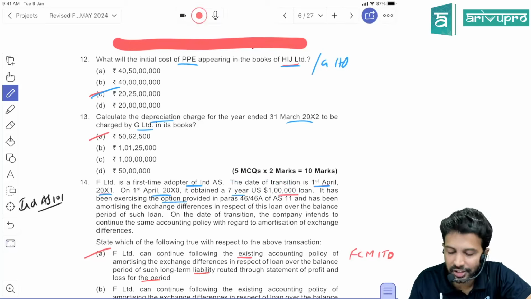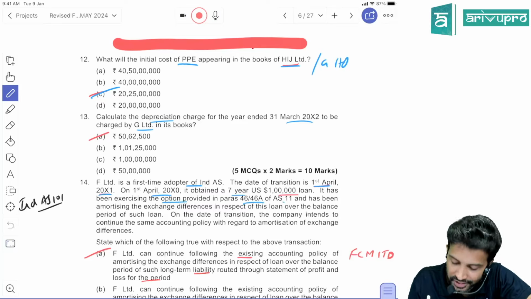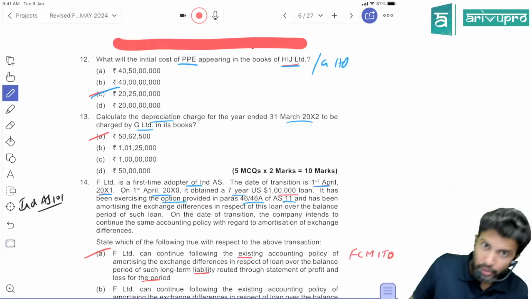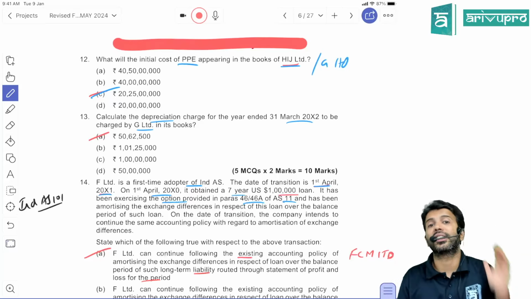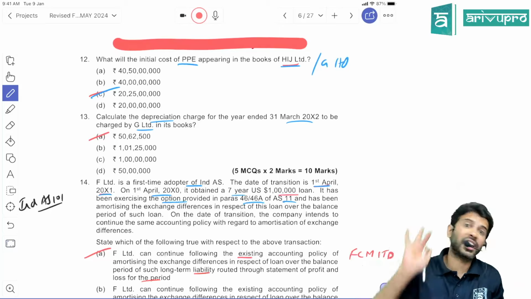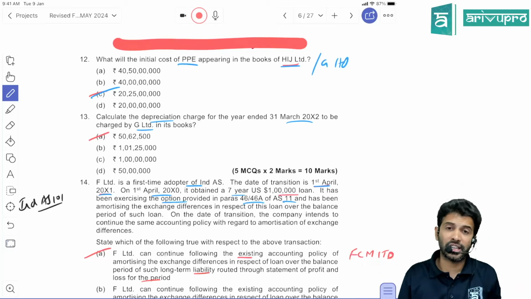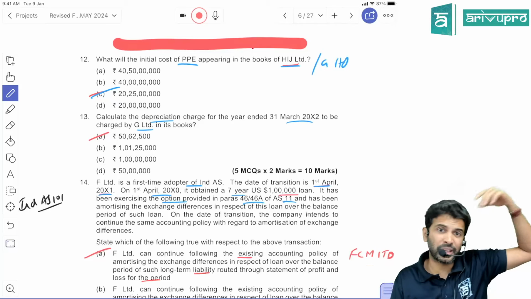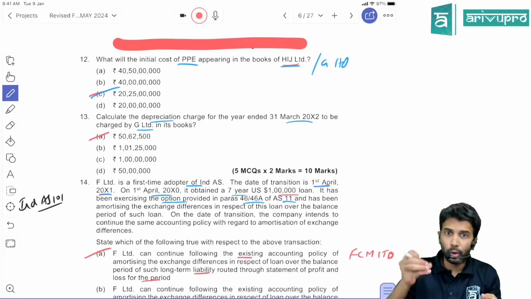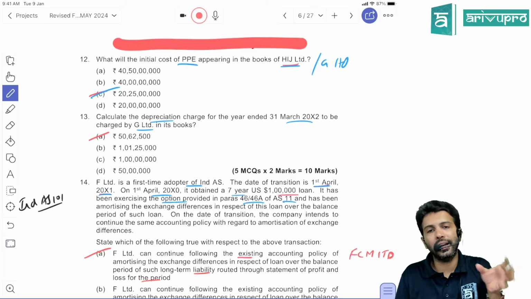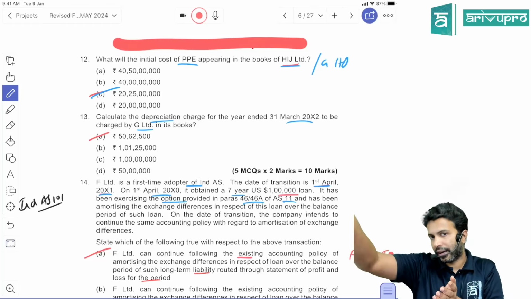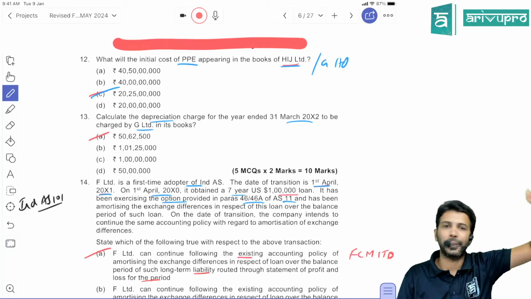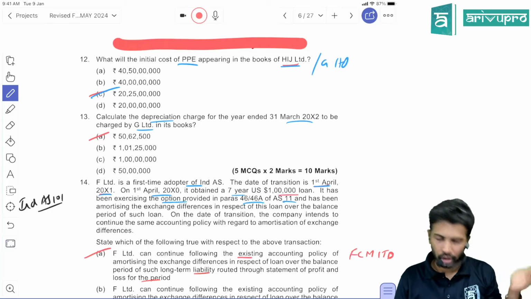It has been exercising the option as per para 46A of accounting standard 11. So, AS 11 gives that exemption. If you purchased any long-term foreign currency loan, then the exchange gain or loss arising on this loan can be added to the cost of the asset instead of transferring it to P&L, if the loan is utilized to buy a depreciable asset. If the loan is used for other purposes, meaning to buy non-depreciable assets like land,